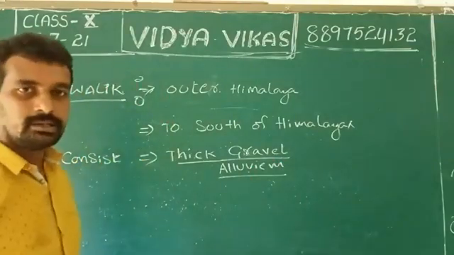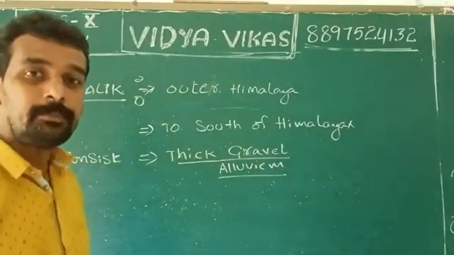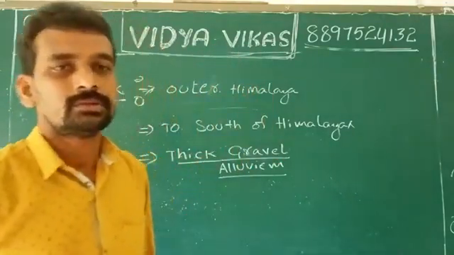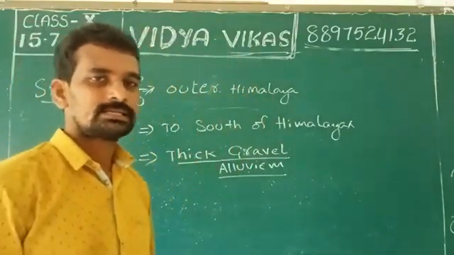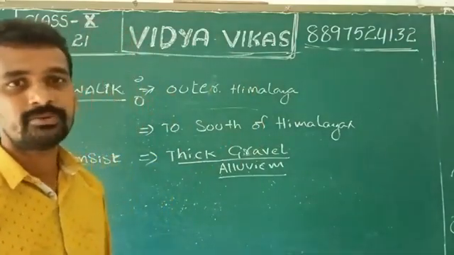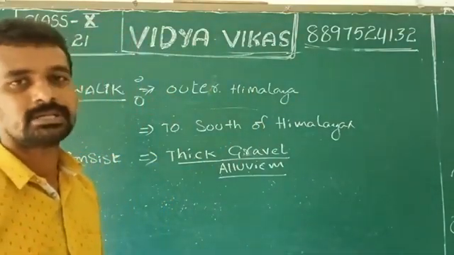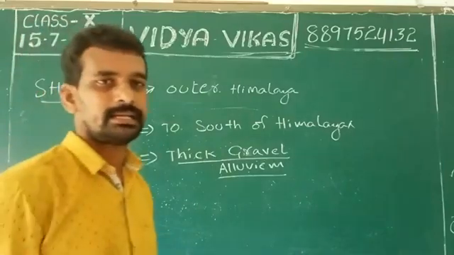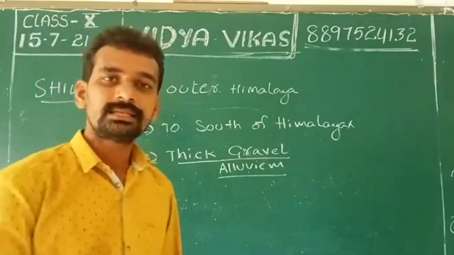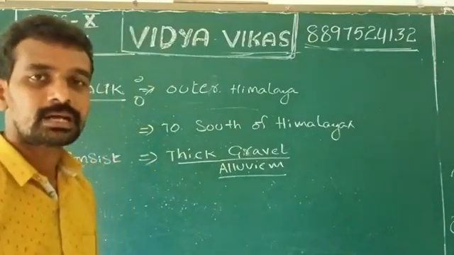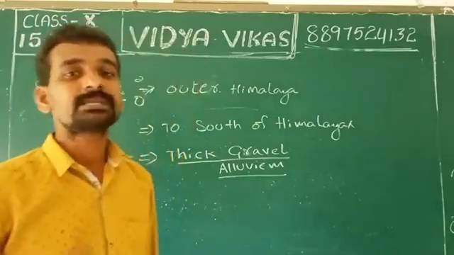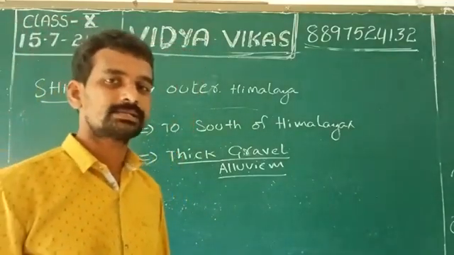Here we need to remember the composition of the remaining two Himalayas. Himadri: composition of snow and ice. Next, Lesser Himalaya: composed of highly compressed rocks.